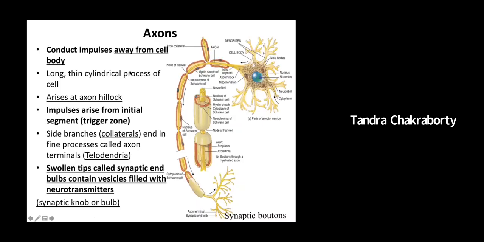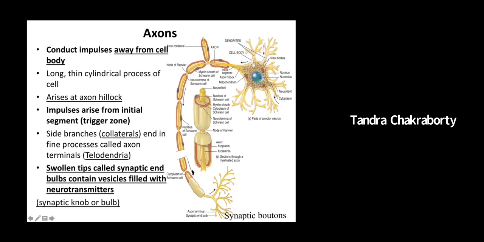As I said, the point from which it comes out is known as the axon hillock, and it conducts the impulse away from the body. It is covered by the myelin sheath, as you can see here, and these myelin sheaths are made by a neuroglial cell, which we will learn about subsequently, called oligodendrocytes.